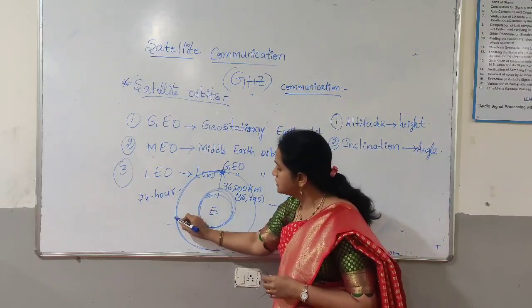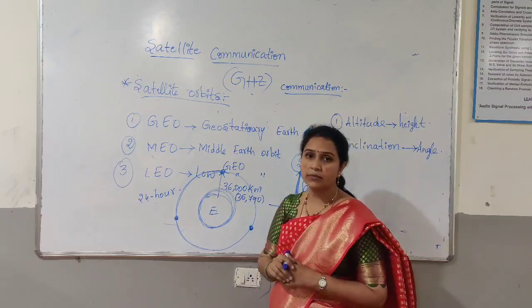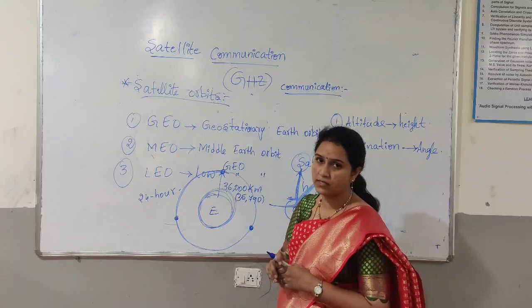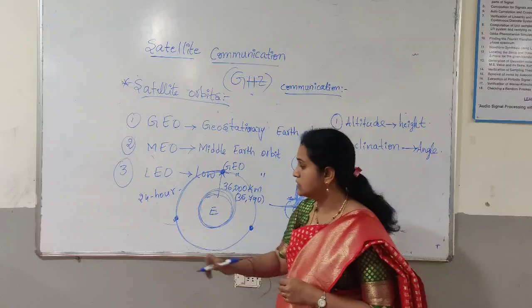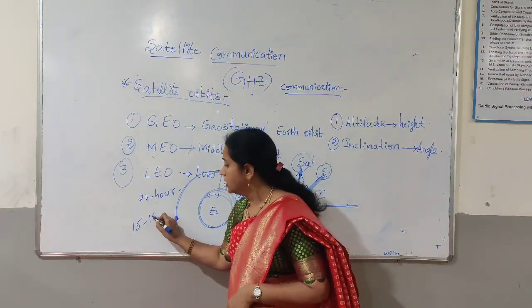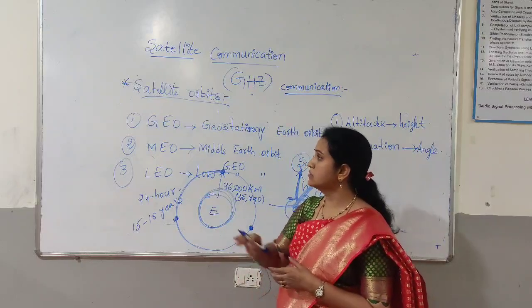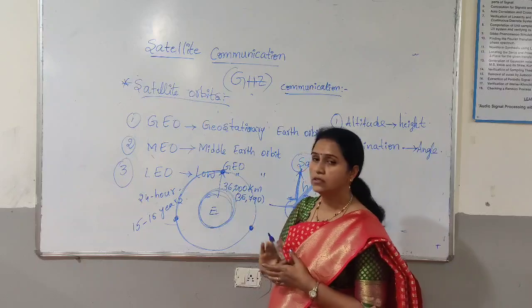To cover the entire earth surface, three satellites in this orbit are sufficient. The lifespan of each satellite in this orbit is around 15 to 18 years. Based on these parameters, we categorize the geosynchronous or geostationary orbit.